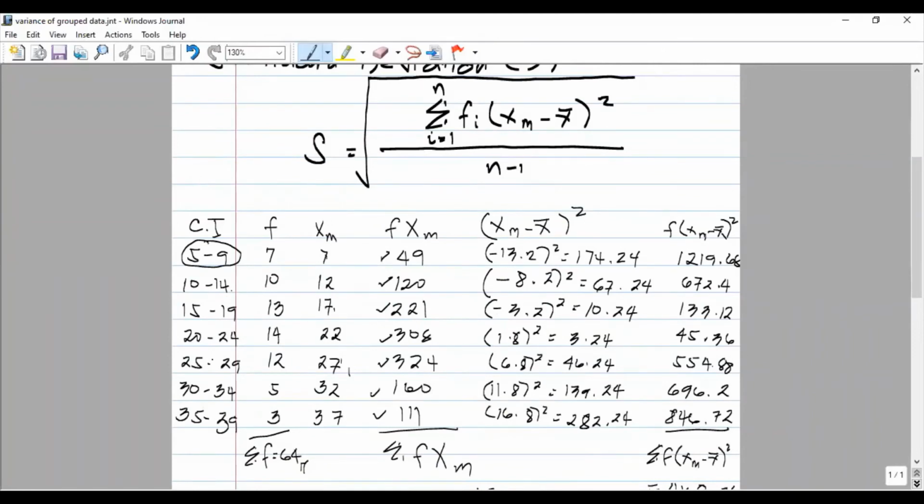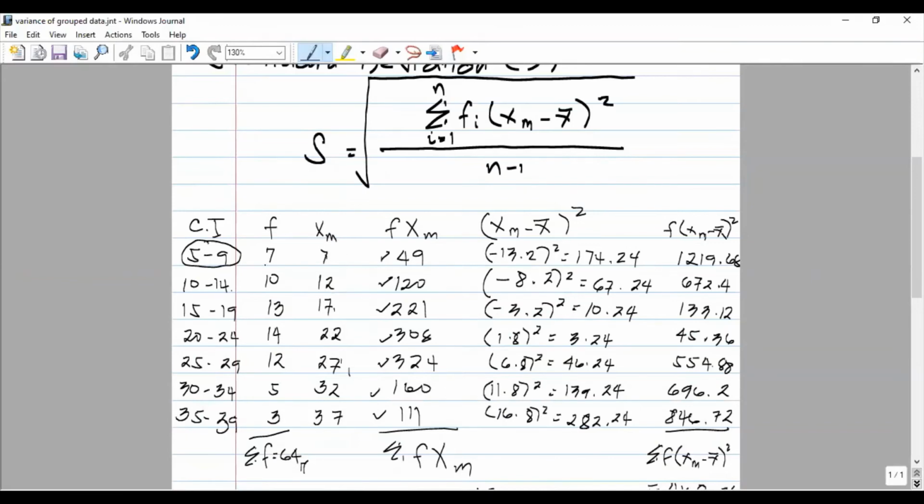So 5 is the class width or the class size of this grouped data. And then we use that to add to the first class mark in order to get the second, the third, the fourth. We add 5 to each of the succeeding class marks here to get the other class marks.